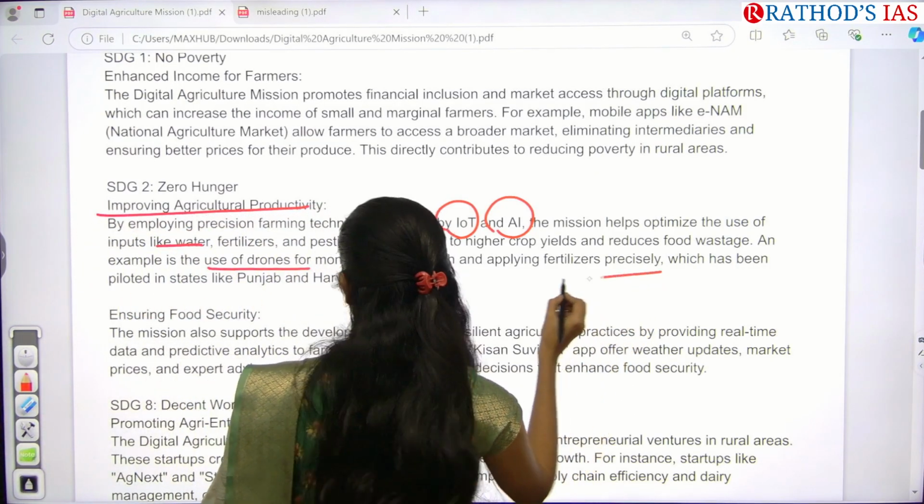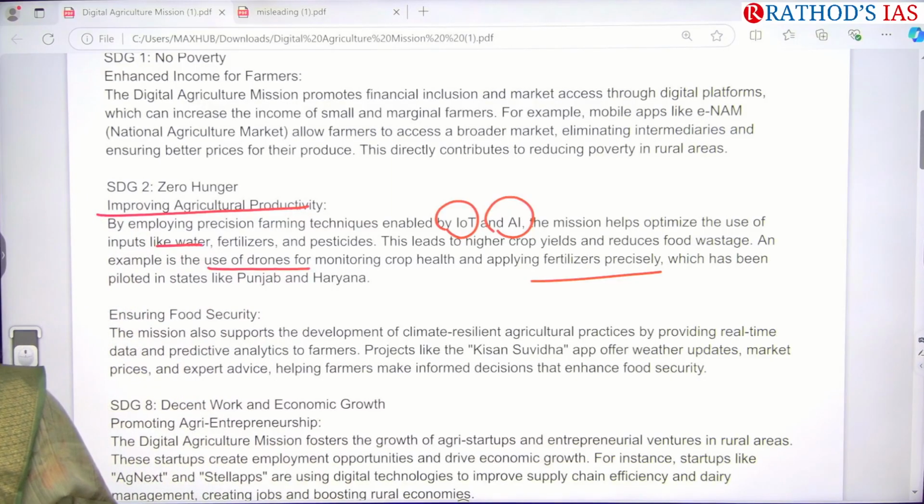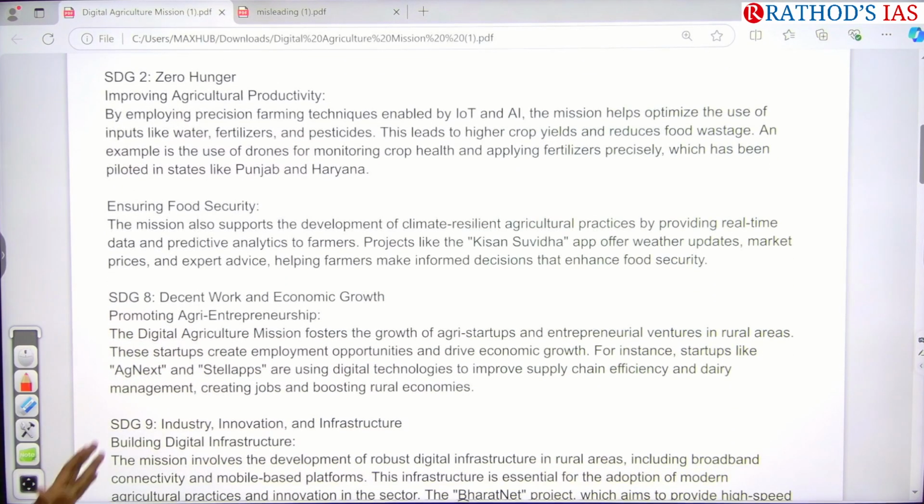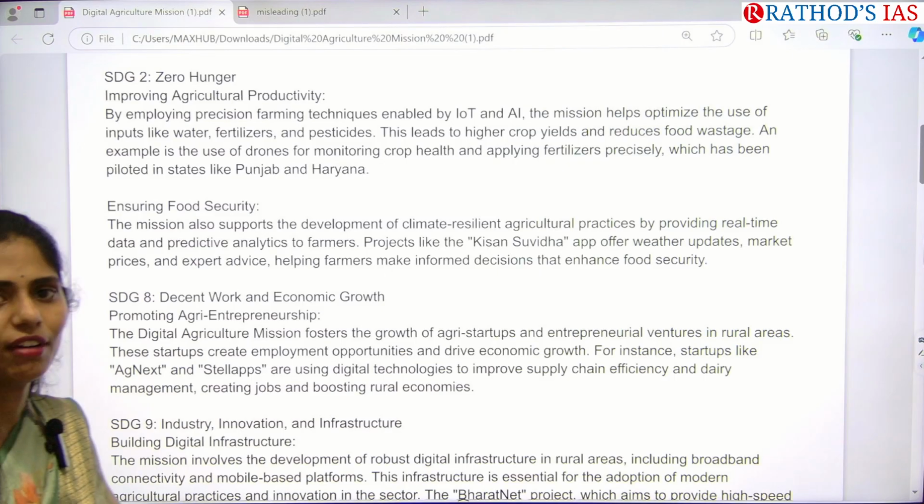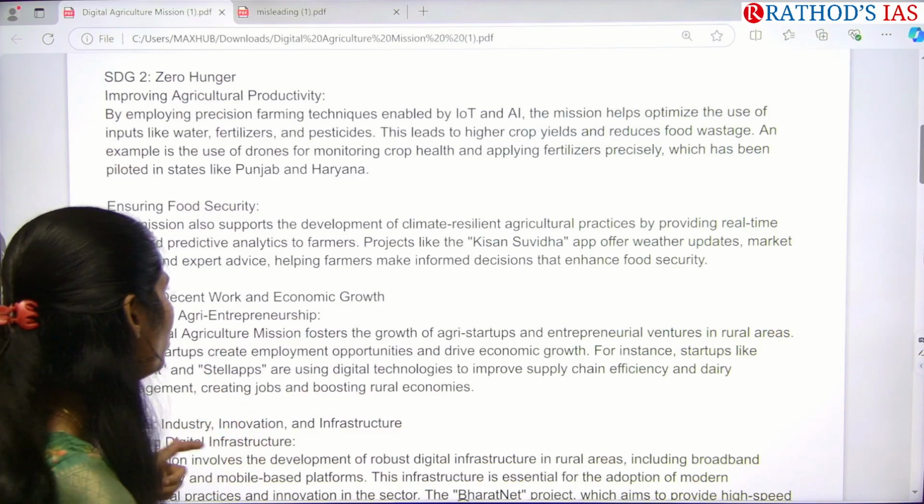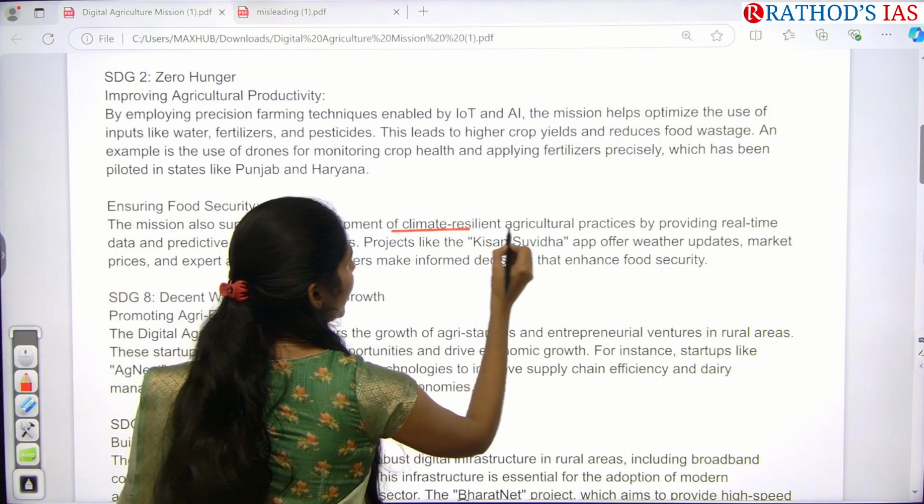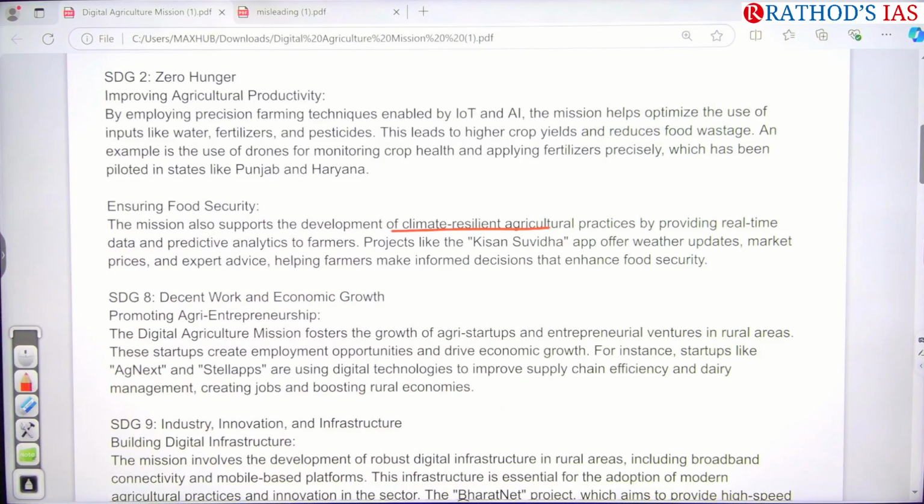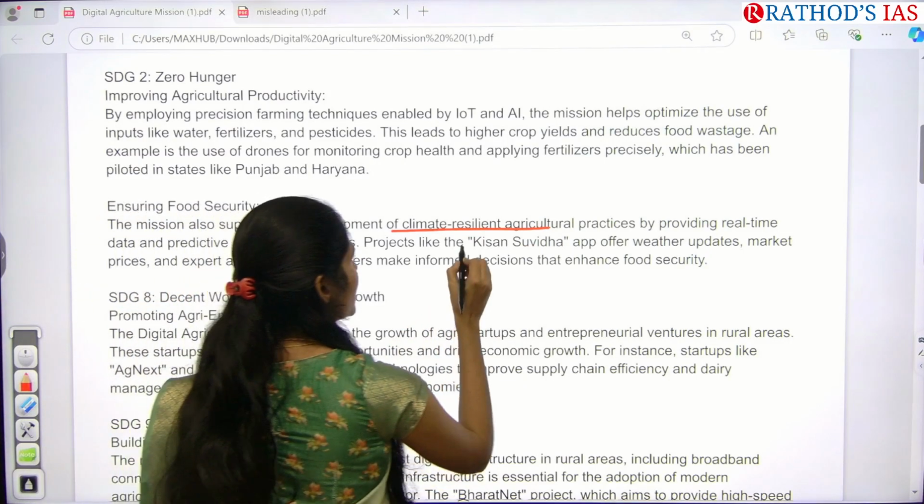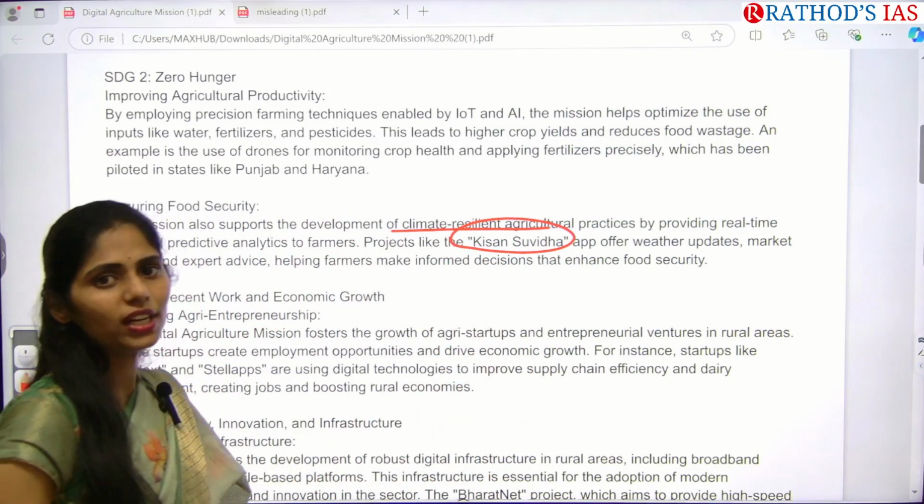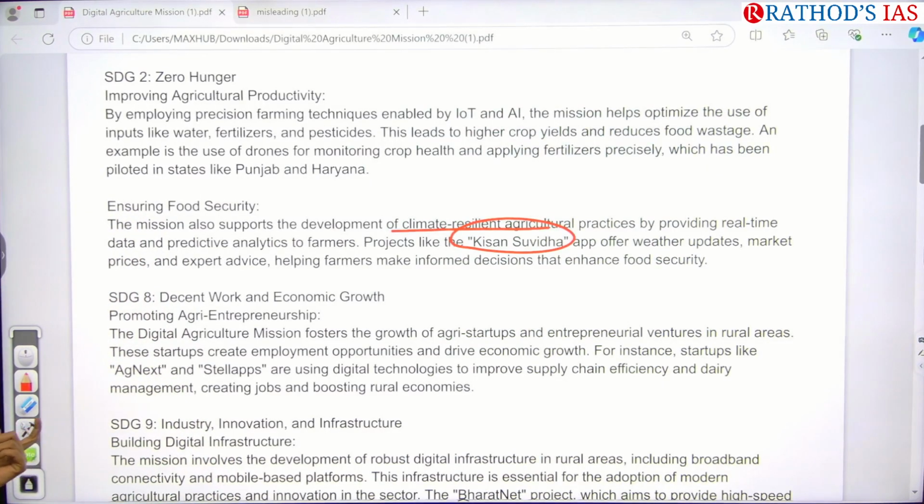For example, you can also add the example of precision farming in Punjab as well as Haryana. And we are also focusing on ensuring food security. Food security can be ensured through climate resilient agriculture. We are coming up with projects like Kisan Suvidha, which will give updates regarding weather, market prices, and experts' advice, so that we can enhance our food security.